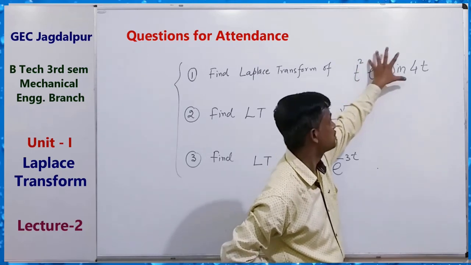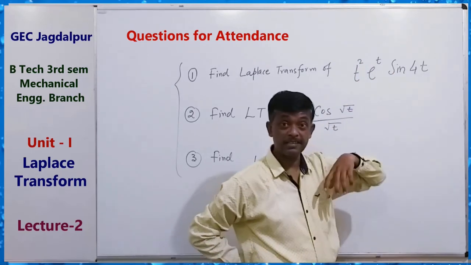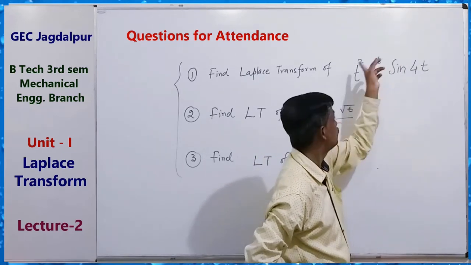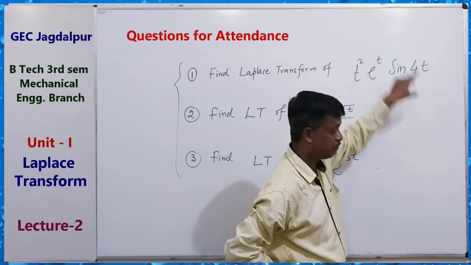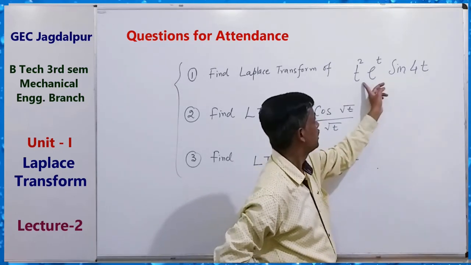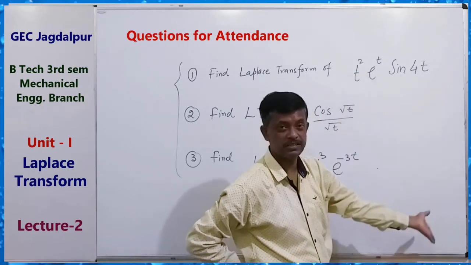That will be the Laplace transform of this. Again, suppose this is f(t), then t to the power n into f(t), by applying the multiplication rule. Okay, so you can find the Laplace transform of this.